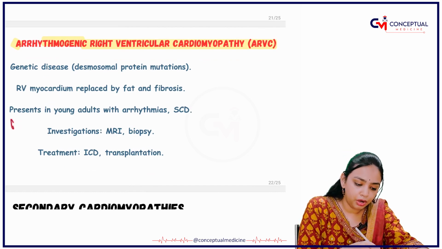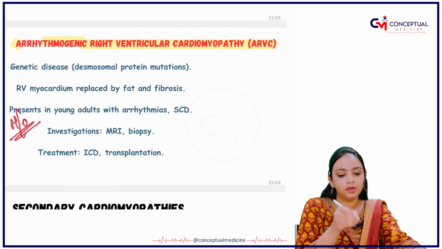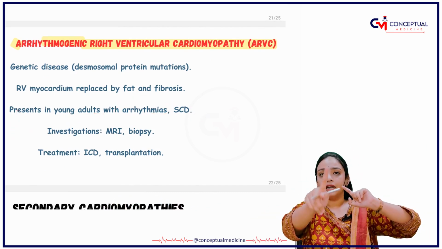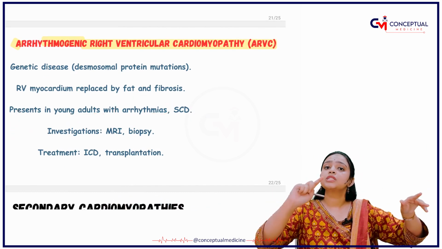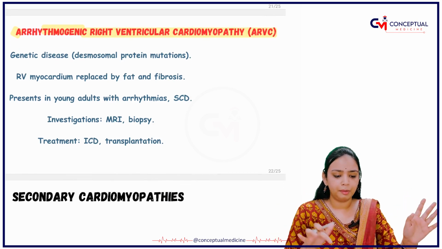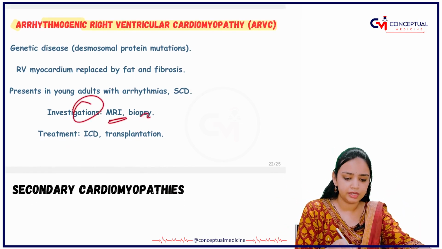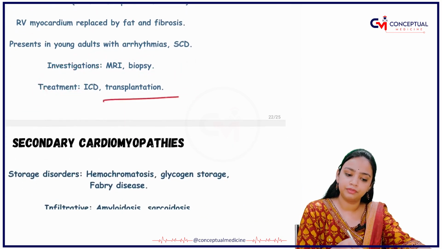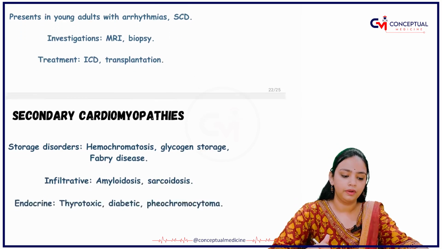They will give you a history of what? They will give you a history of young adults with arrhythmia, and finally the arrhythmia leads to sudden cardiac death. That you have to remember. Investigation, the first one is obviously MRI, then the biopsy. In the treatment, you have to give transplantation, right?